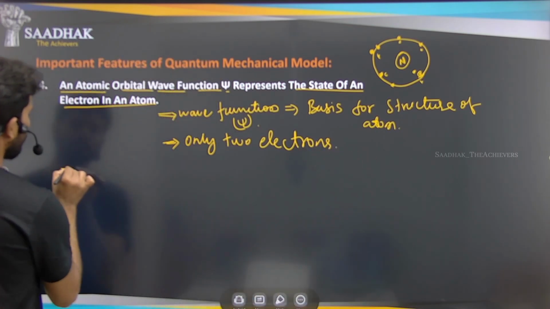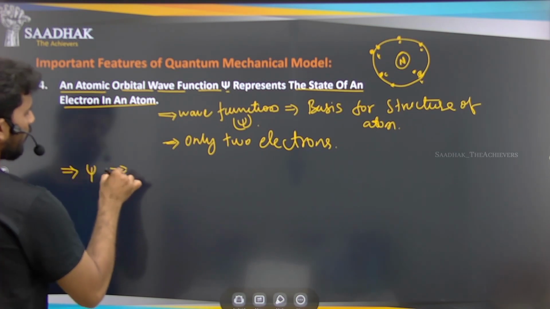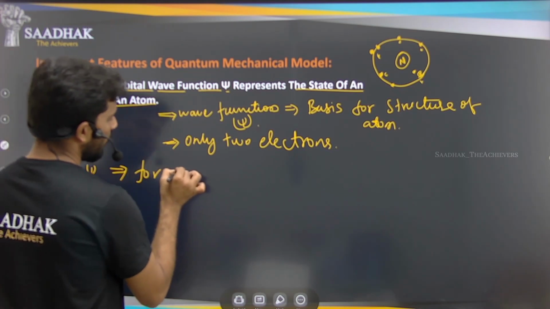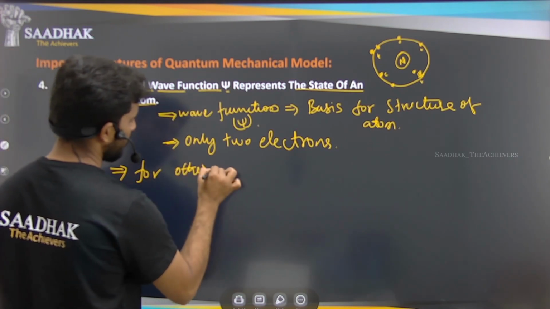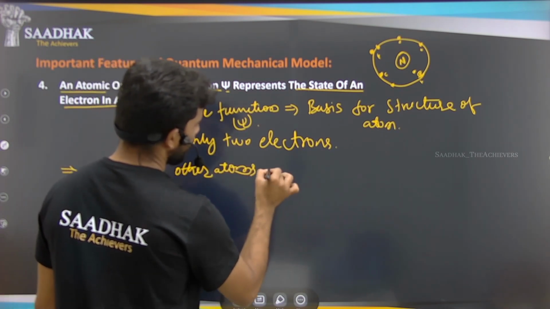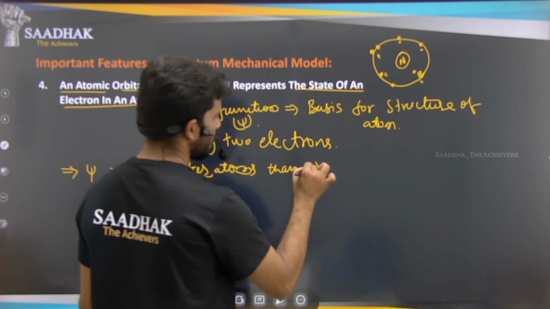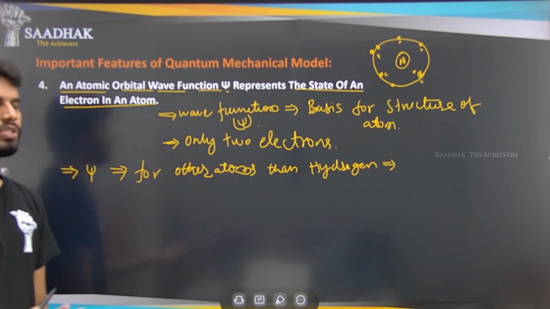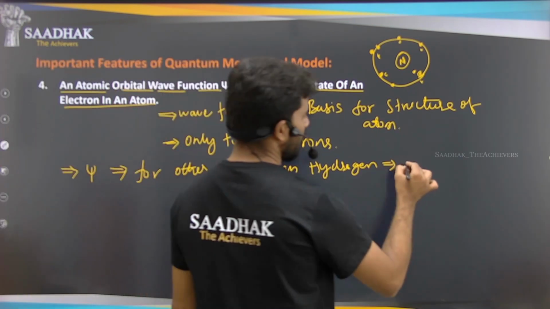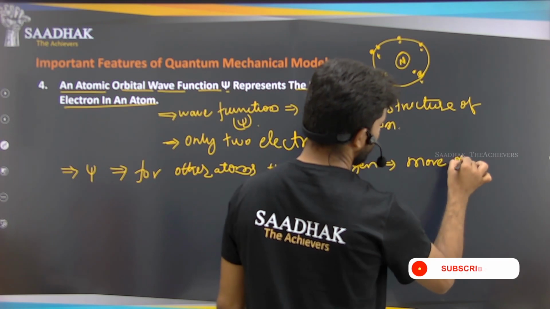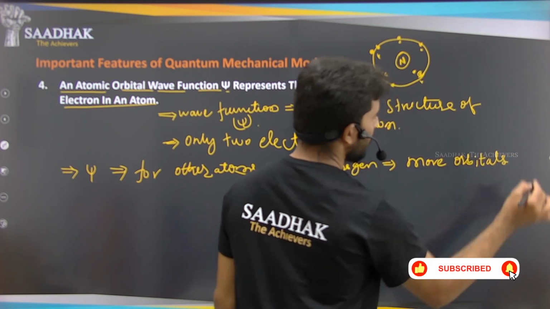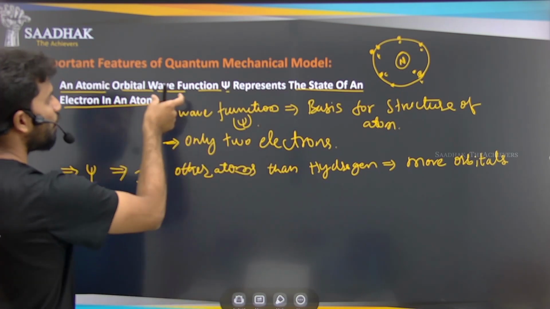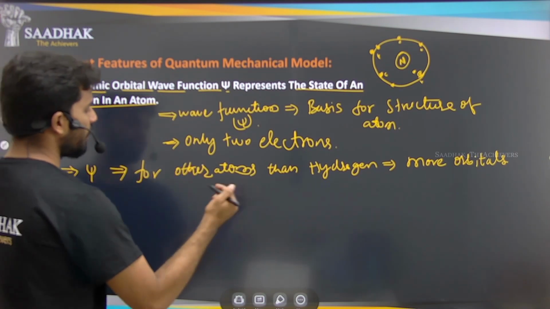For atoms other than hydrogen, there are more orbitals because of the increase in the electrons. As the electrons increase, every 2 electrons will have one wave function, and each has one specific energy.